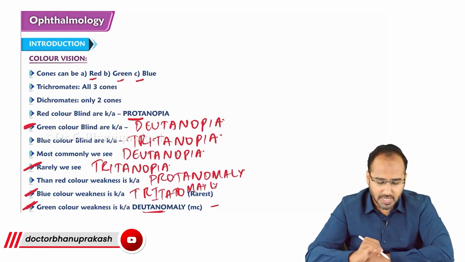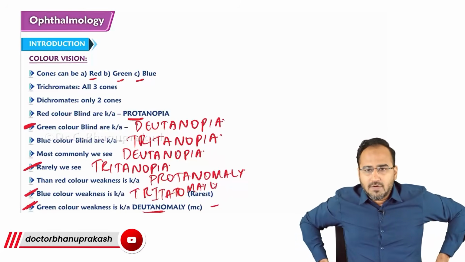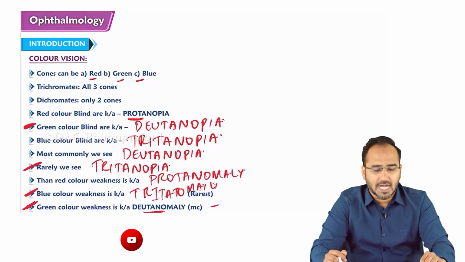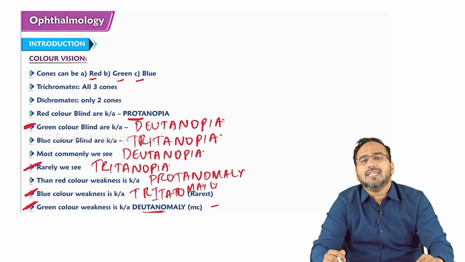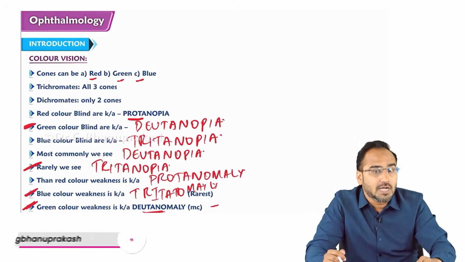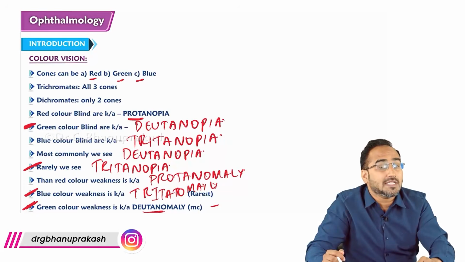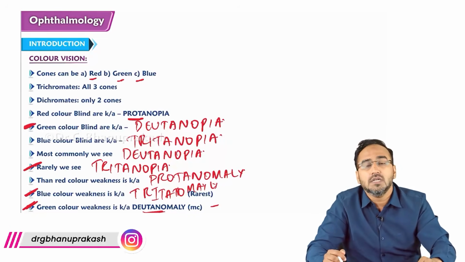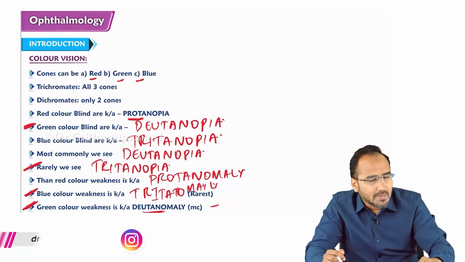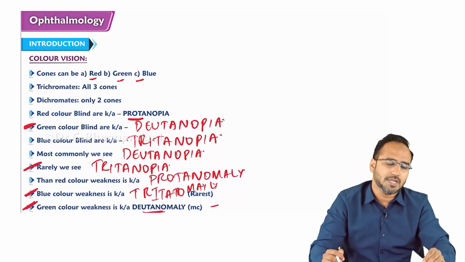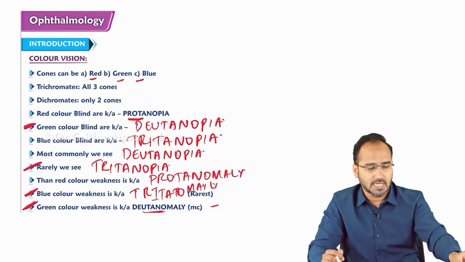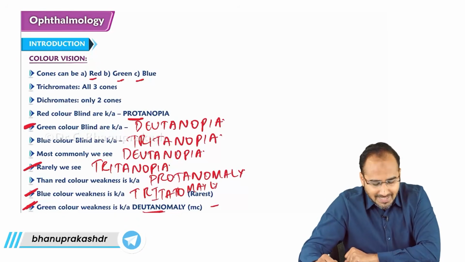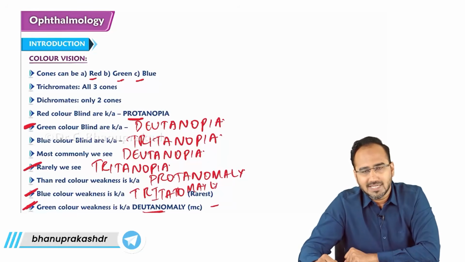Okay. So once again, color blindness is called anopia. Color weakness is called anomaly. The most commonly seen color blindness is called what, guys? Deutanopia. And the most commonly seen color weakness is deuteranomaly. So that was regarding color blindness and color weakness.